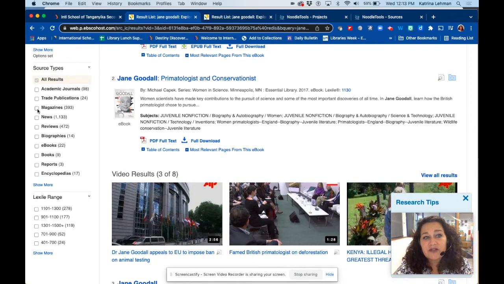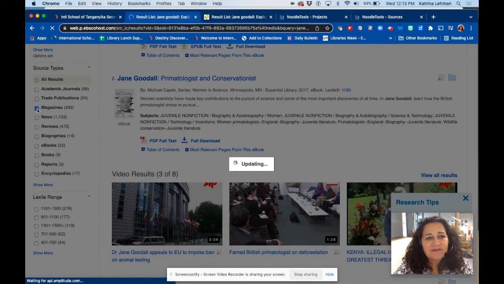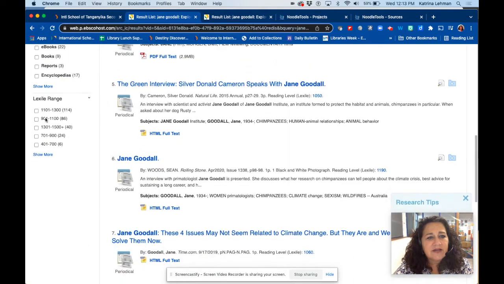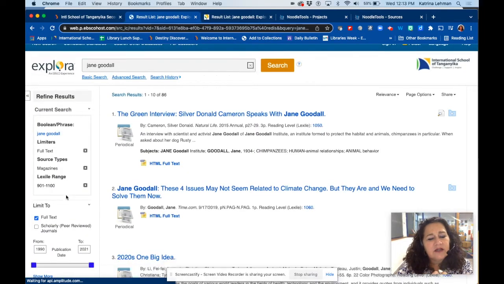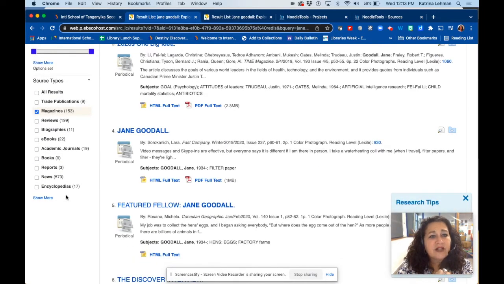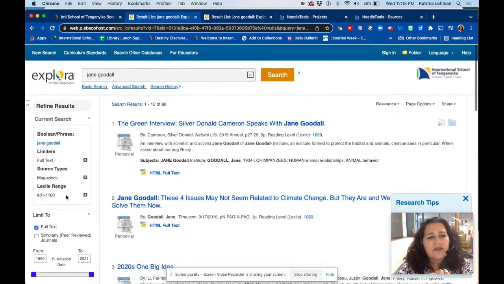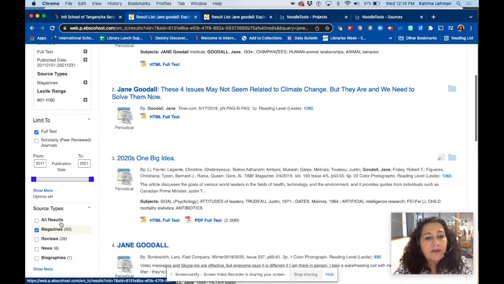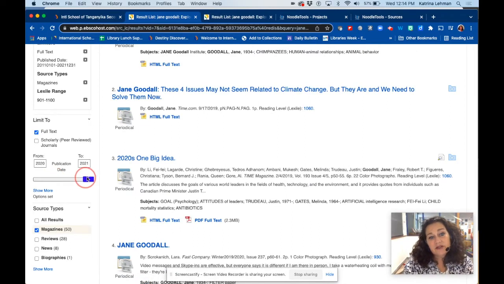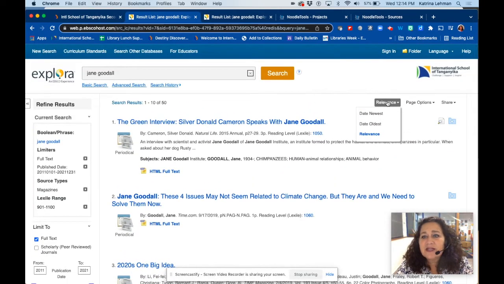Maybe I will just try magazines. And then after that, scroll down and pick Lexile Range. The Lexile Range 901 up into 1100 is a really good Lexile range for middle school students. So now it's narrowed down now to 86, which is great. So what I might do is just use the scrub bar to just change the date to something that's more recent, so I'm not getting older versions of articles. And then I also might do by the date newest, so I get the most recent.